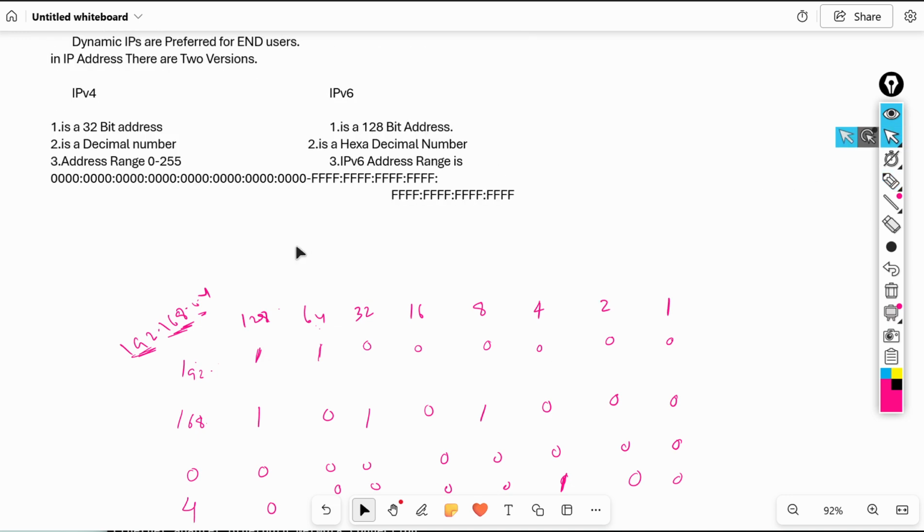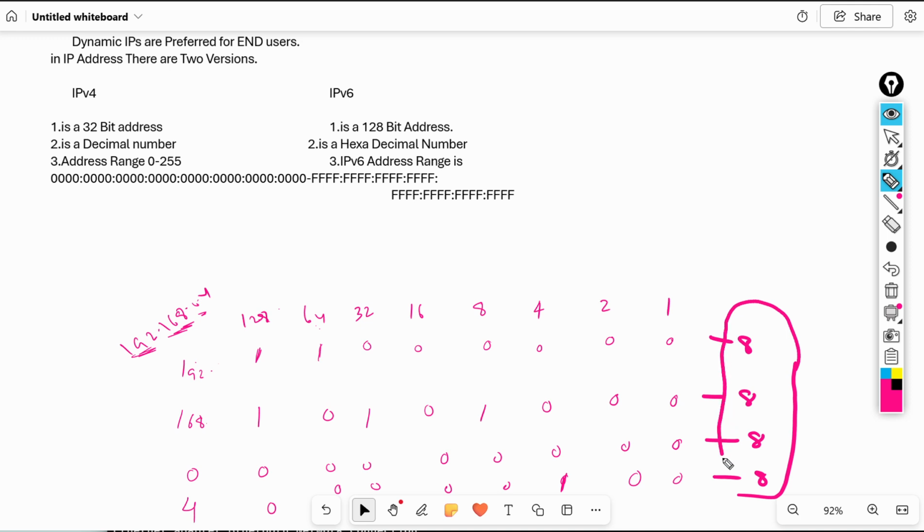See here, 192 equals 8 bits: 1, 1, 0, 0, 0, 0, 0, 0. Total how many bits? 1, 2, 3, 4, 5, 6, 7, 8. So 192 equals 8 bits, 168 equals 8 bits, 0 equals 8 bits, 4 equals 8 bits. Total 32-bit address. So IPv4 is a 32-bit address. This is the meaning.